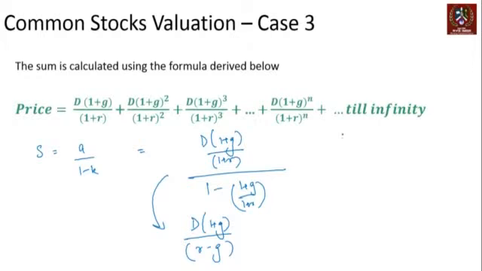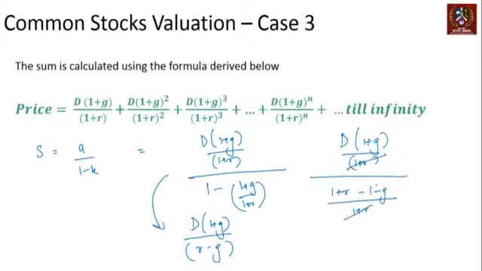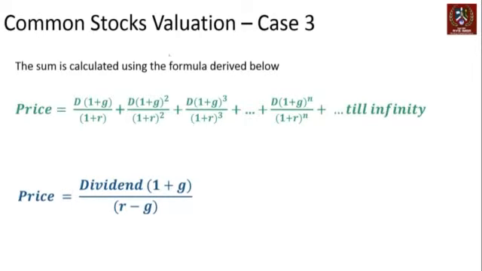We can try and simplify this and work this way. So let's take this once again, D into 1 plus G divided by 1 plus R, divided by 1 plus R minus 1 minus G. Having opened all the brackets, 1 plus R and 1 plus R cancel each other. Minus 1 and plus 1 cancel each other. What is remaining in this formula is what we get here, right? That's the formula that we get.